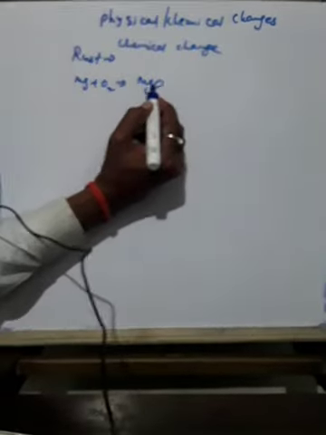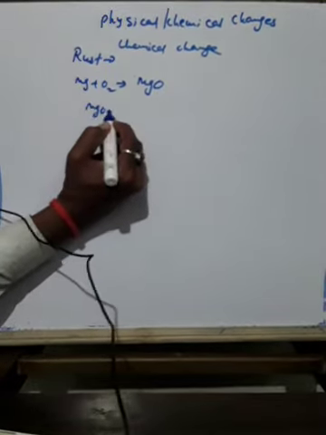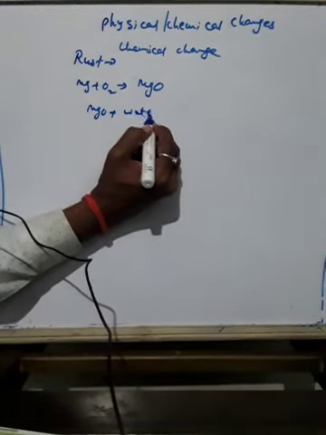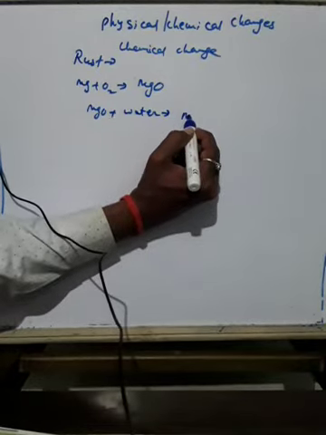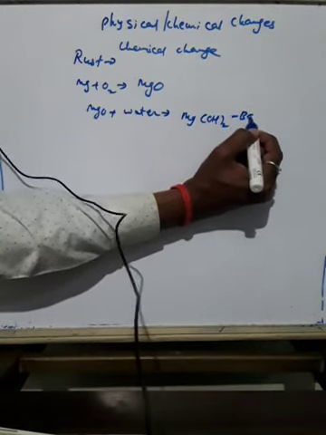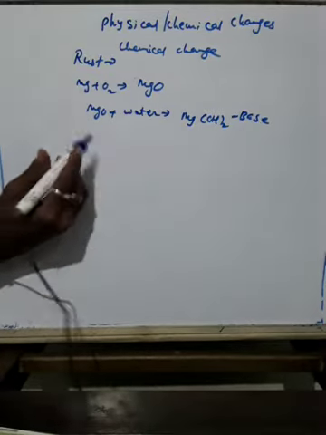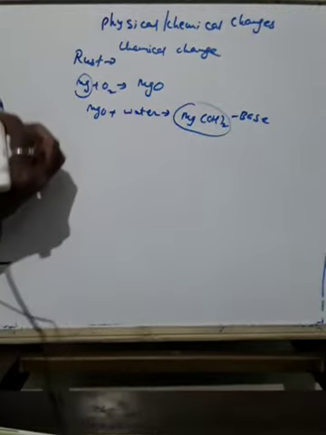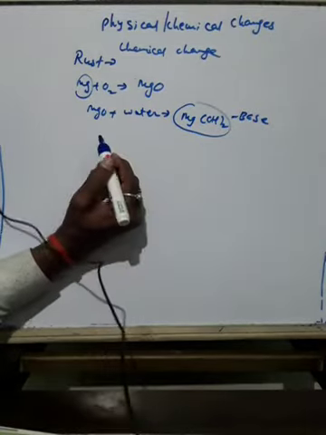Again, when you take magnesium oxide and dissolve it in water, it forms magnesium hydroxide, and this is also called a base. Magnesium is converted to magnesium hydroxide. This is one example. Then there is one more example, I will show it.